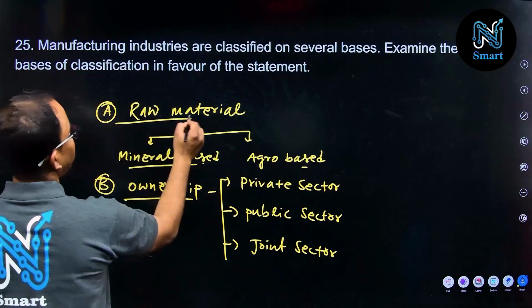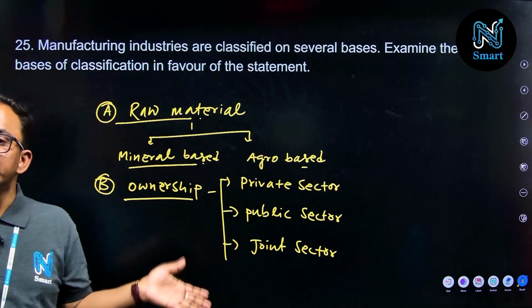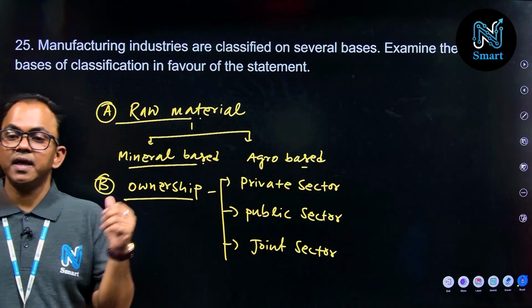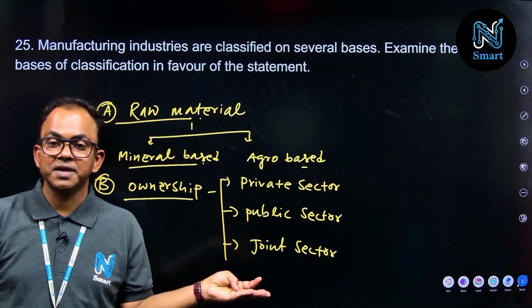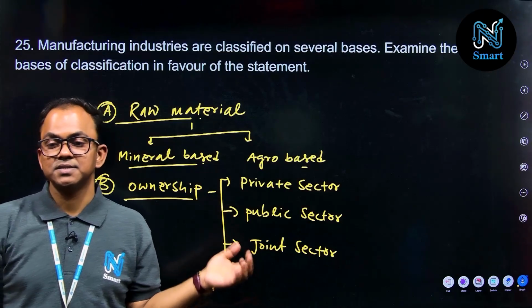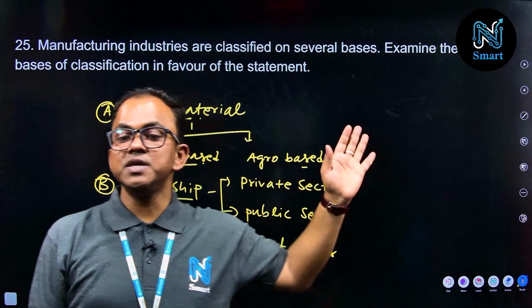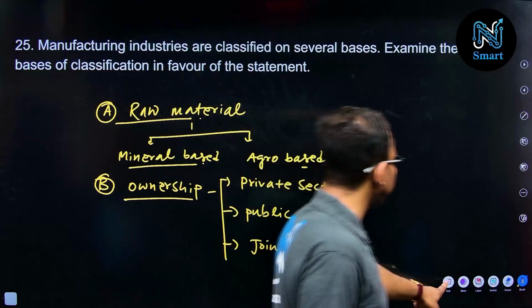So we have to write down the criteria and mention all these classifications with suitable examples. Again, on the basis of the size of the industry you have small scale industries and large scale industries, and we have to give one example. In this way you have to represent this answer. So this is all about question number 25.